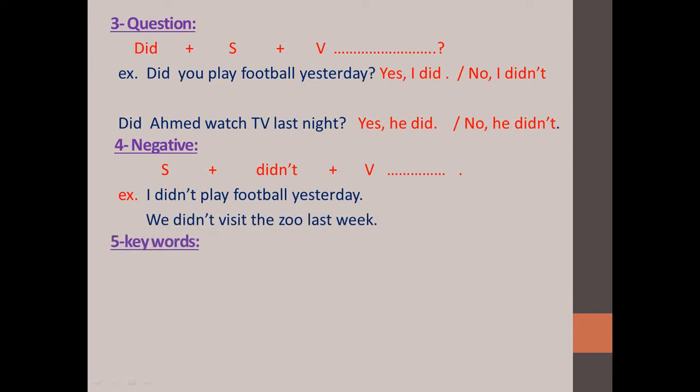The last point, which is keywords. What are the keywords of the past simple? Repeat with me, please. Yesterday, last, ago, once, in the past. In plus past year. So these are the keywords of the past simple. These words, if I saw one of them in the sentence, immediately I know that this sentence is in the past simple.